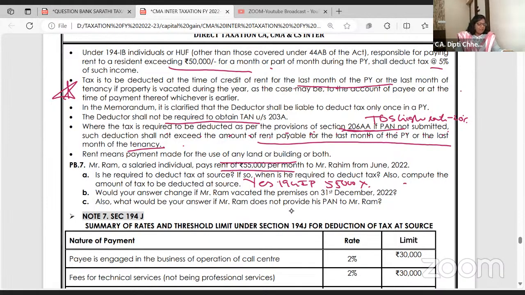And from when? From June. So leaving out April and May, it is 10 months of rent, and what is the TDS rate on this? 5%, under 194-IB. Would your answer change if Ram vacated the premises on December 22? Yes, it will change. Then it will be 55,000 into June, July, August, September, October, November, December, 7 months of rent, into 5%.